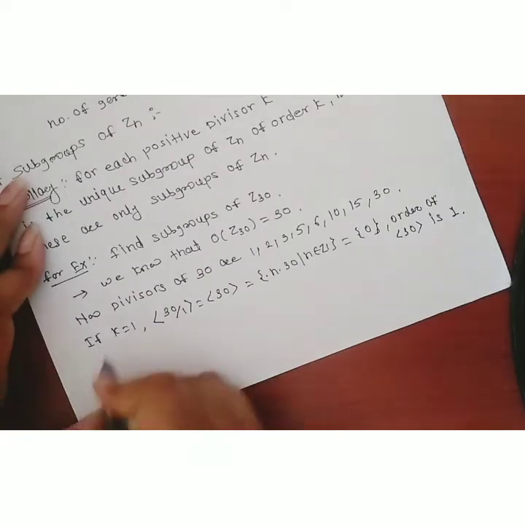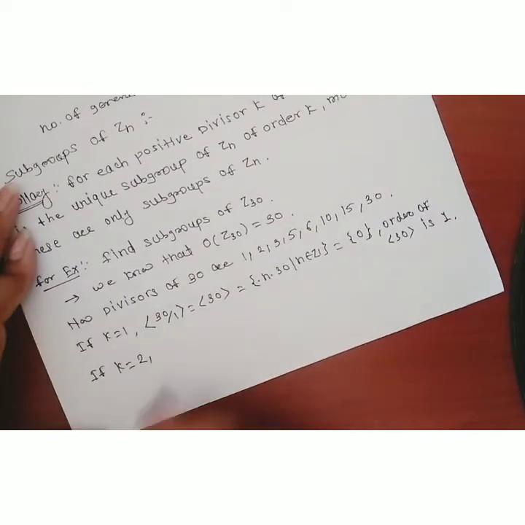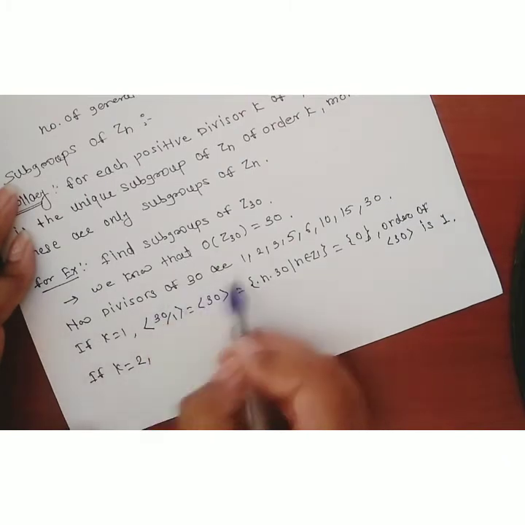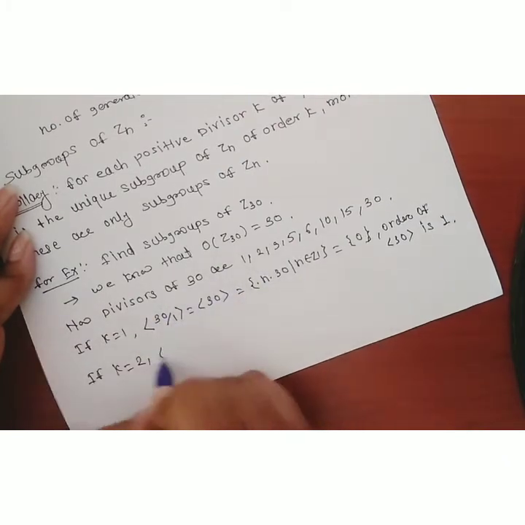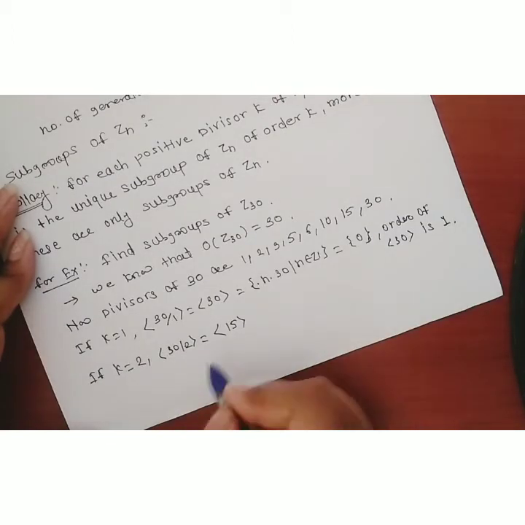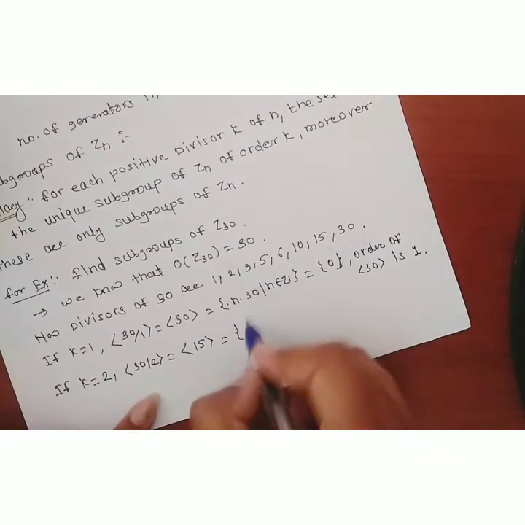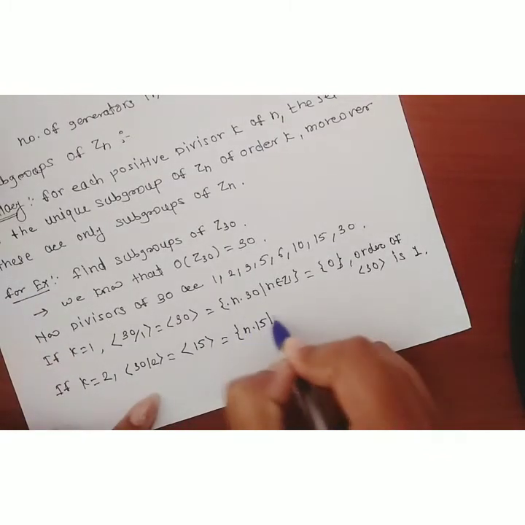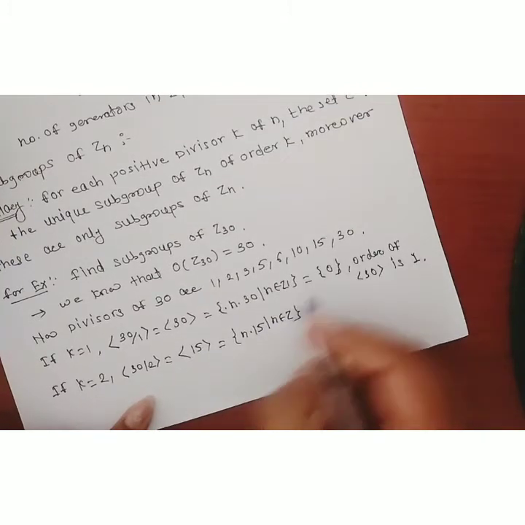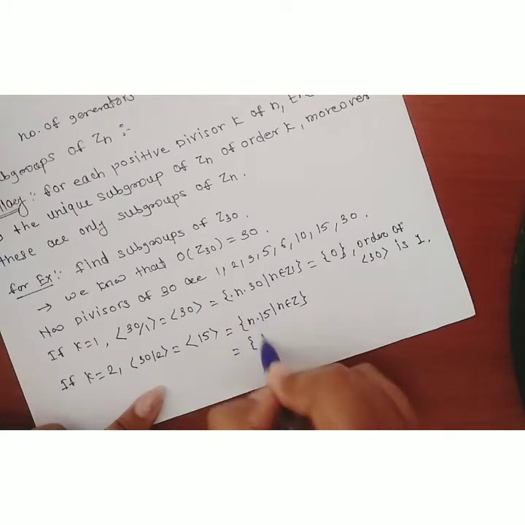Now if k is equal to 2, the second divisor is 2. The set generated by 30 divided by 2, which is 15. How many elements are present here? The set n times 15 such that n belongs to Z. If n is 1, it becomes 15.